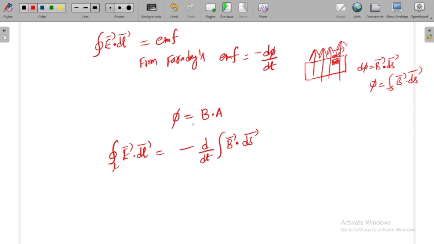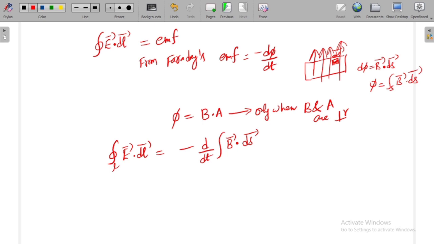In that way I can write phi in place of phi. This is just a scalar multiplication. It holds good only when B and A are perpendicular, whereas the surface vector A bar is parallel to B bar. It is correct. So when I consider it like this, then only we will get phi as B into A.